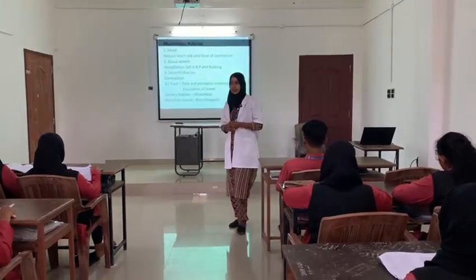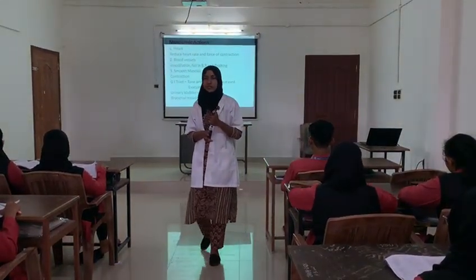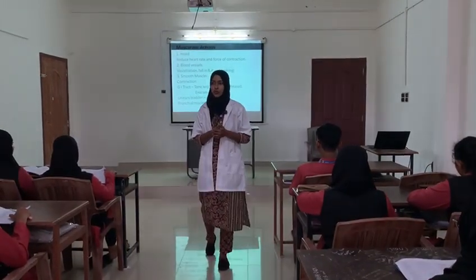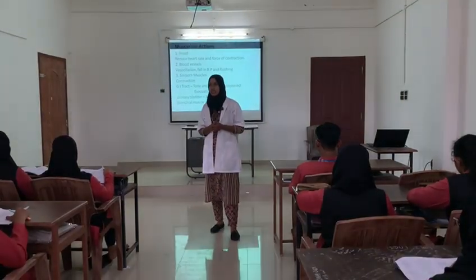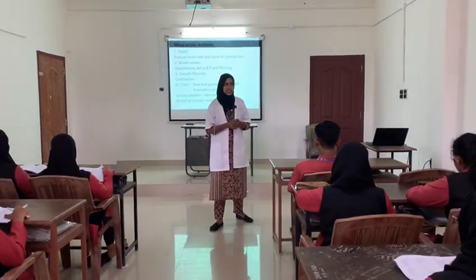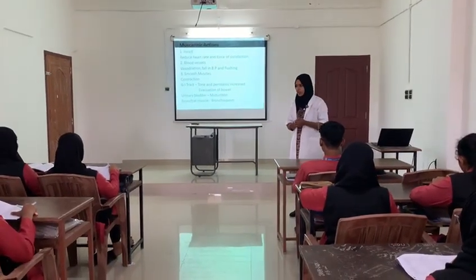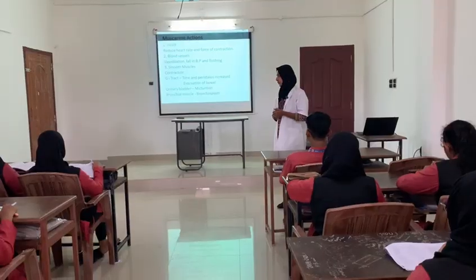By that, heart rate and force of contraction are decreased. Then if the drug acts on muscarinic receptors present on the blood vessels, it produces vasodilation. By that it reduces blood pressure, that is hypotension, and also flushing is produced.